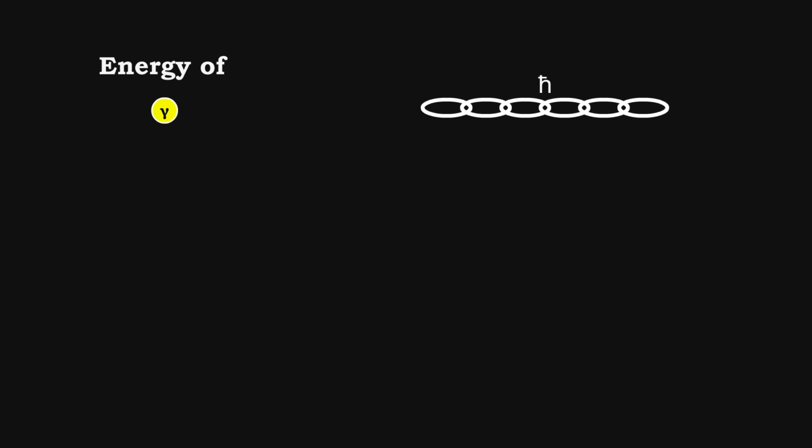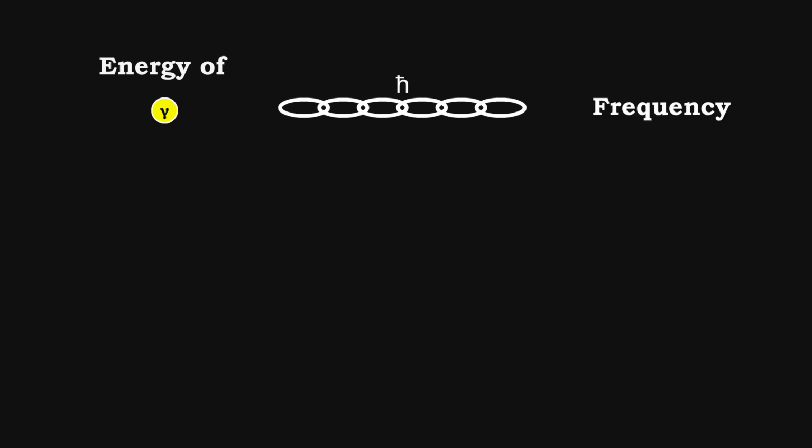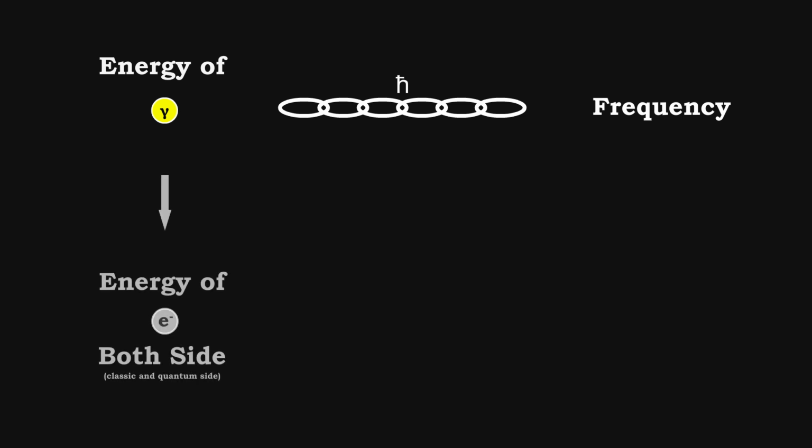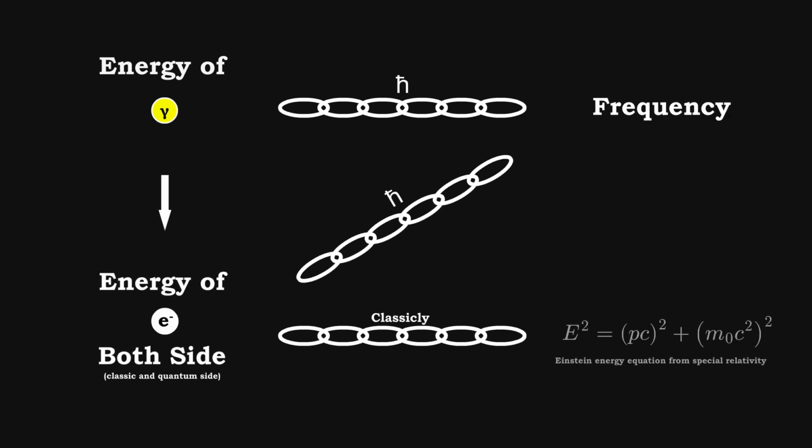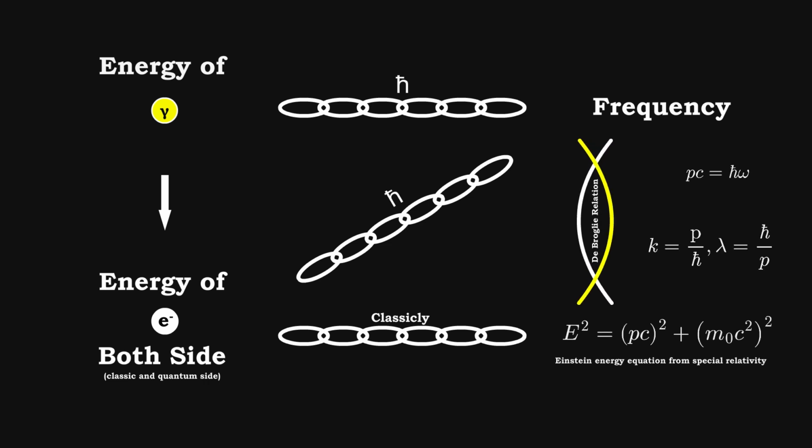Now, let's talk energy. On the wave side, we know frequency dictates a particle's energy, tied together by the reduced Planck constant, h bar. On the particle side, we define energy using momentum and velocity. If we smash these two sides together, we get the de Broglie wave equations. This is the ultimate proof of duality. A photon can acquire momentum, an electron can acquire a wavelength. The dual identity is the true nature of tiny particles.